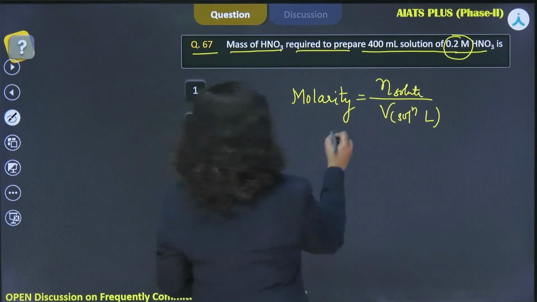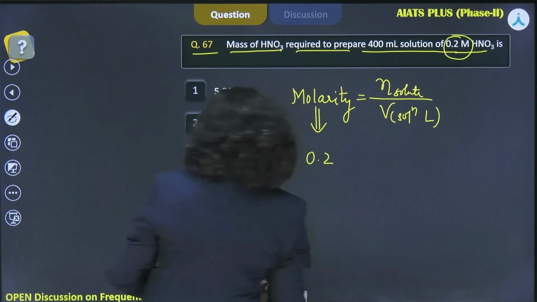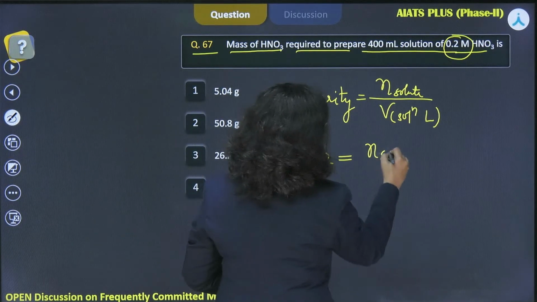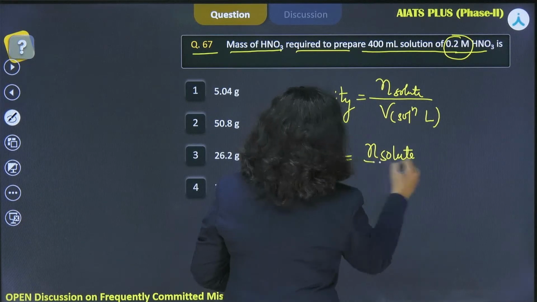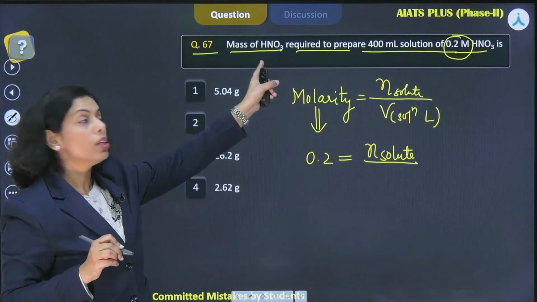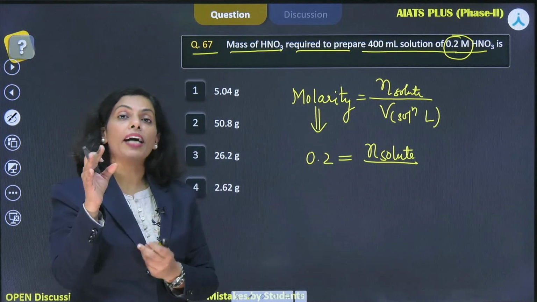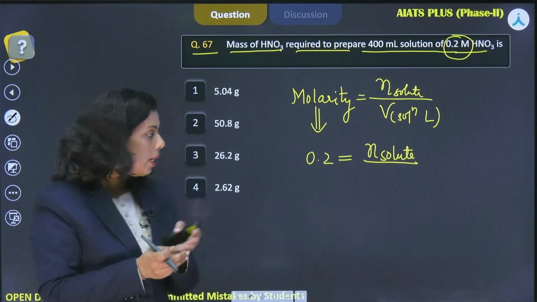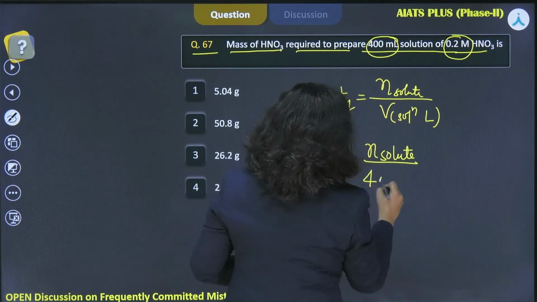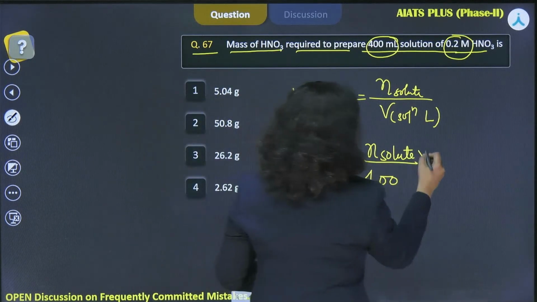So in this question, molarity is given. 0.2 is the molarity, and that is equal to the number of moles of solute, which you don't know. In this question, they ask to find the mass of HNO3. If you know the moles, you can easily calculate the mass by multiplying by the molar mass. See, the volume of the solution is 400 ml. I wrote 400 here, but it should be in liters, right?